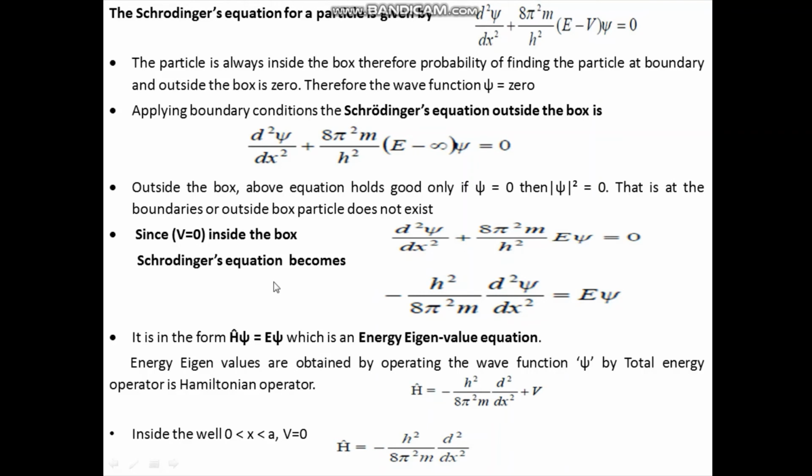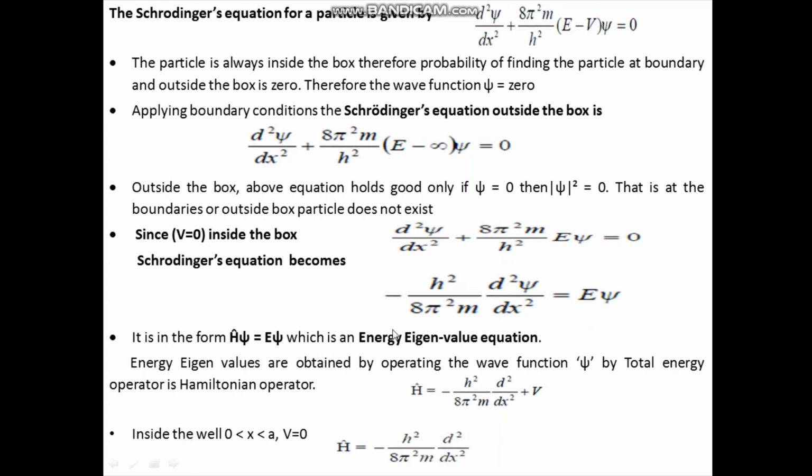Next, inside the box, we know V is 0. So we can write the Schrodinger's wave equation as d²ψ/dx² + (8π²m/h²)Eψ = 0. Here I have put V as 0. Now if you take the second term to the right hand side, it will be minus 8π²m/h² into Eψ.